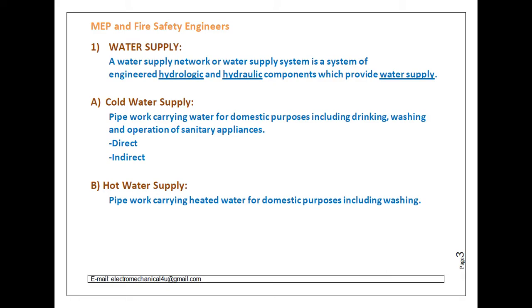B is hot water supply. The pipe work carrying heated water for domestic purposes including washing. Whatever cold water is coming from the city main into the building, we heat with heaters. There are different types of heaters: electrical heaters, gas type heaters, combinations of heaters, or solar water heaters. By means of them we heat the water and supply it to the building users.